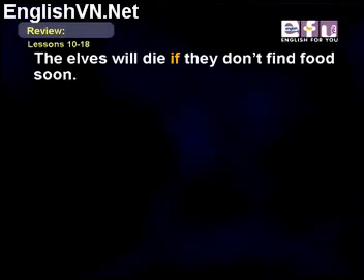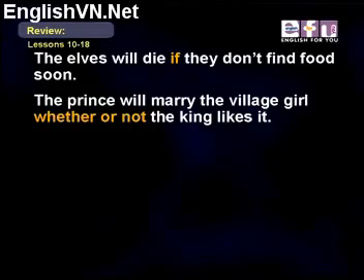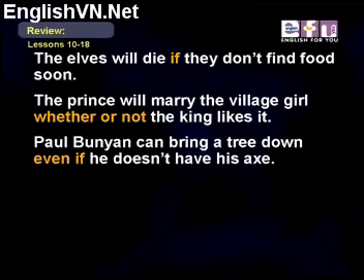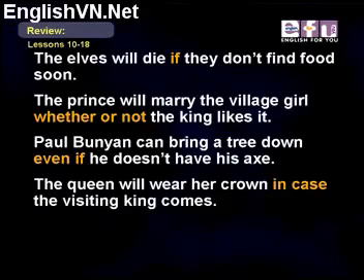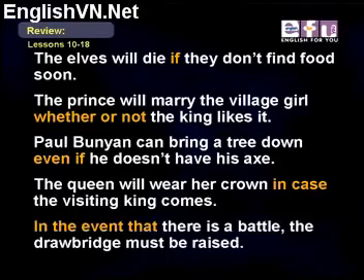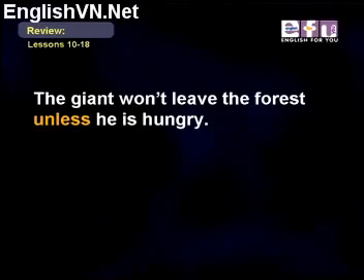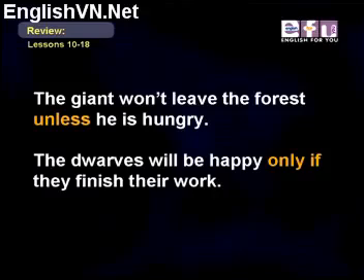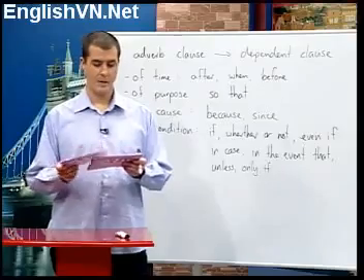The elves will die if they don't find food soon. The prince will marry the village girl, whether or not the king likes it. Paul Bunyan can bring a tree down even if he doesn't have his axe. The queen will wear her crown in case the visiting king comes. In the event that there is a battle, the drawbridge must be raised. The giant won't leave the forest unless he is hungry, and the dwarves will be happy only if they finish their work. Okay, we have a few more yet to go.